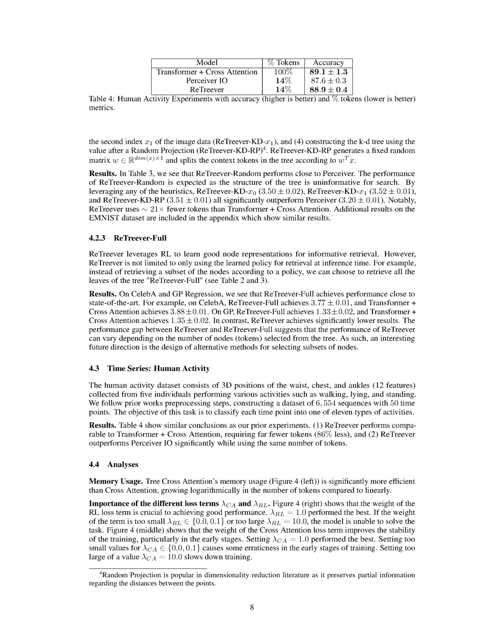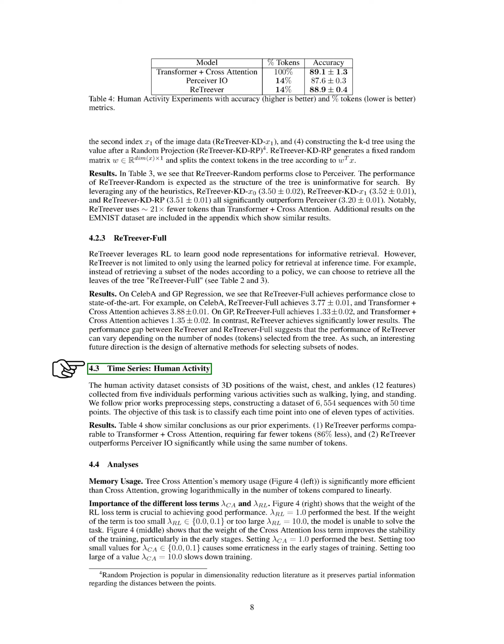Section Summary. In the section on uncertainty estimation, ReTreever outperforms perceiver I/O in GP regression and image completion tasks while using the same number of tokens for inference. In image completion, ReTreever with various heuristics for constructing the tree significantly outperforms perceiver, with ReTreever KD X_0, ReTreever KD X_1, and ReTreever KDRP performing the best. ReTreever Full achieves performance close to state-of-the-art on Celeba and GP regression, suggesting that the number of nodes selected from the tree can impact ReTreever's performance.